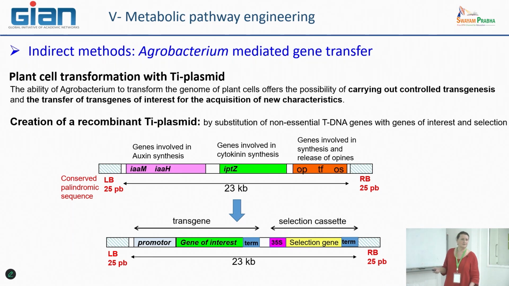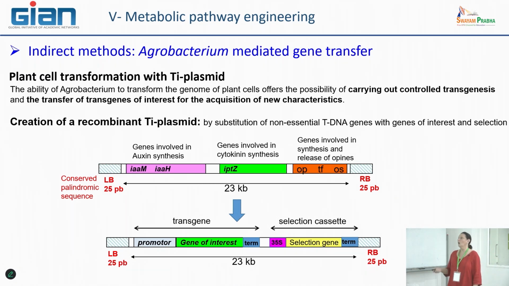This gene of interest needs to be controlled by a promoter. Sometimes it is better to use a constitutive promoter, meaning that whatever the situation, this gene will be expressed.